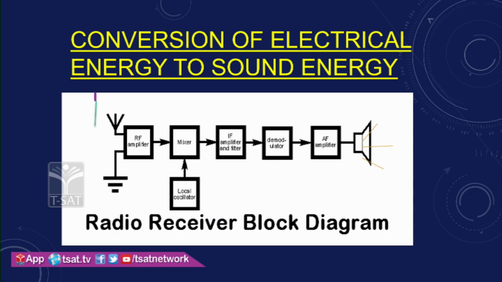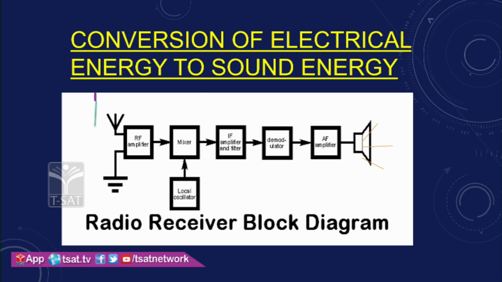In this slide, the electromagnetic waves reach the antenna of the radio and travel through the different blocks of the radio. The blocks are the radio amplifier block, mixer block, intermediate amplifier block, demodulator block, and audio frequency block.